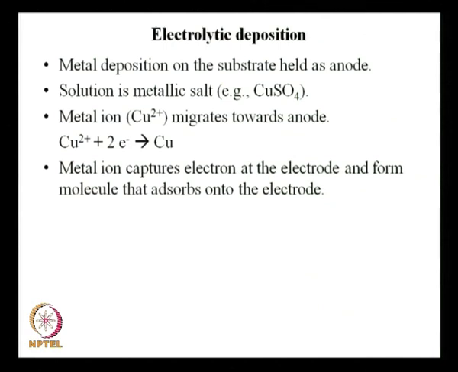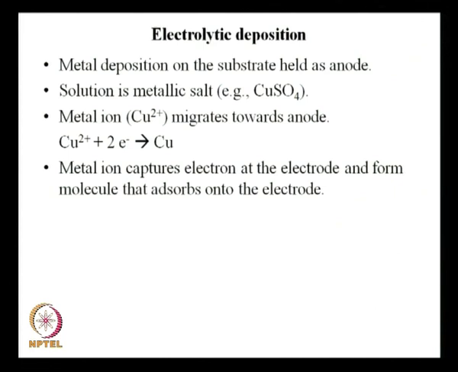The solution is a metallic salt such as copper sulphate. Copper sulphate breaks down into Cu2+ and SO4 2-, right, and then Cu2+ is attracted towards the electrode. Because Cu2+ is positive, it migrates towards the electrode,